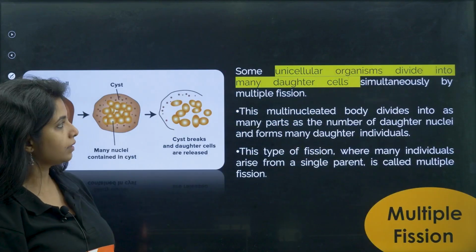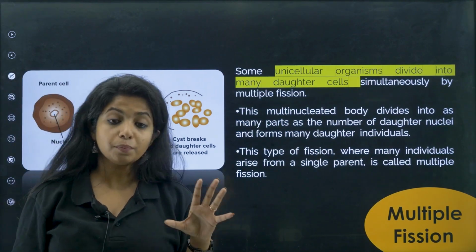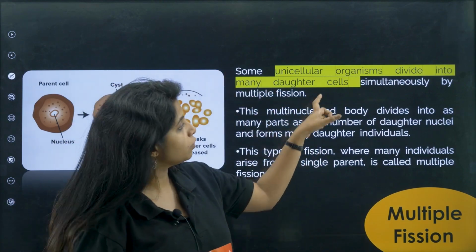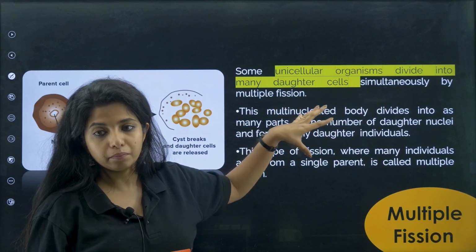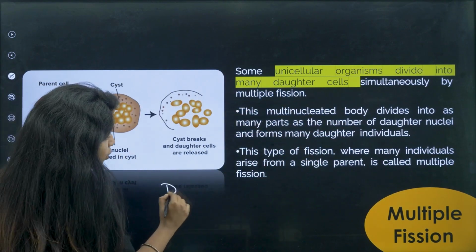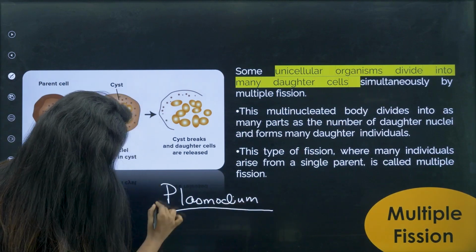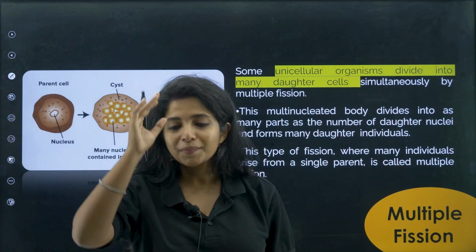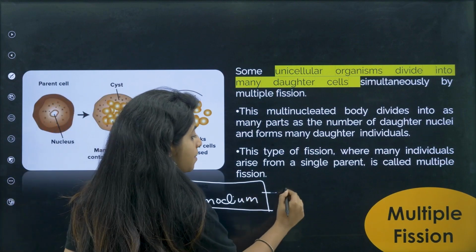Next, you have multiple fission. Multiple fission means I am going to divide my body into multiple organisms. Some unicellular organisms divide into many daughter cells simultaneously by multiple fission, and it's a very important example. The example is Plasmodium. Plasmodium is a protozoan, remember, a unicellular eukaryote. They are protozoans which cause the disease known as malaria.